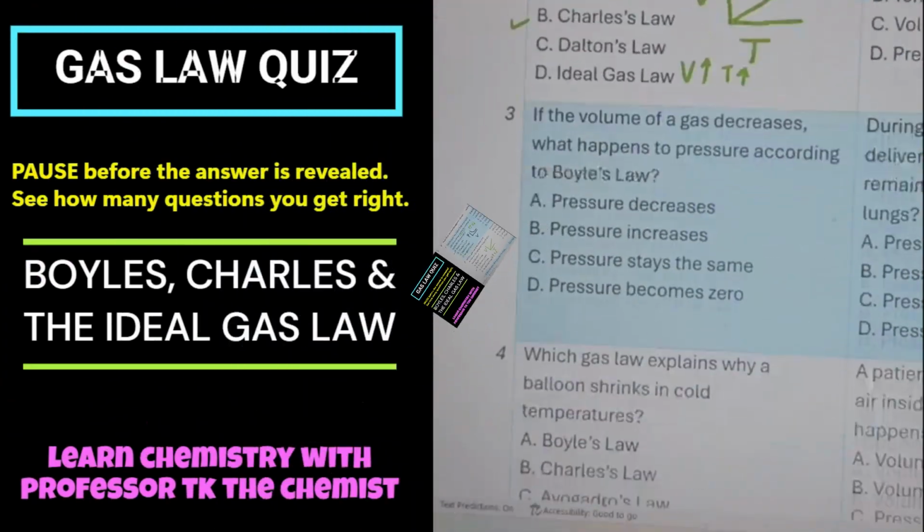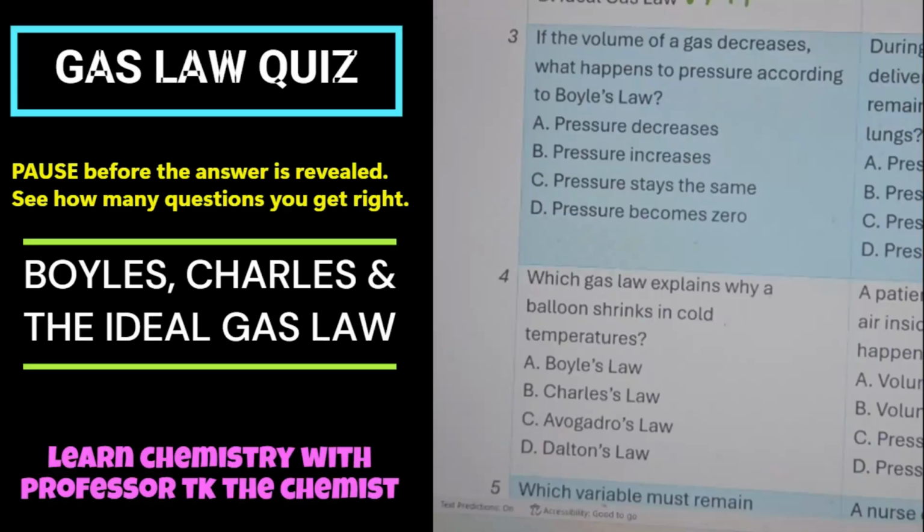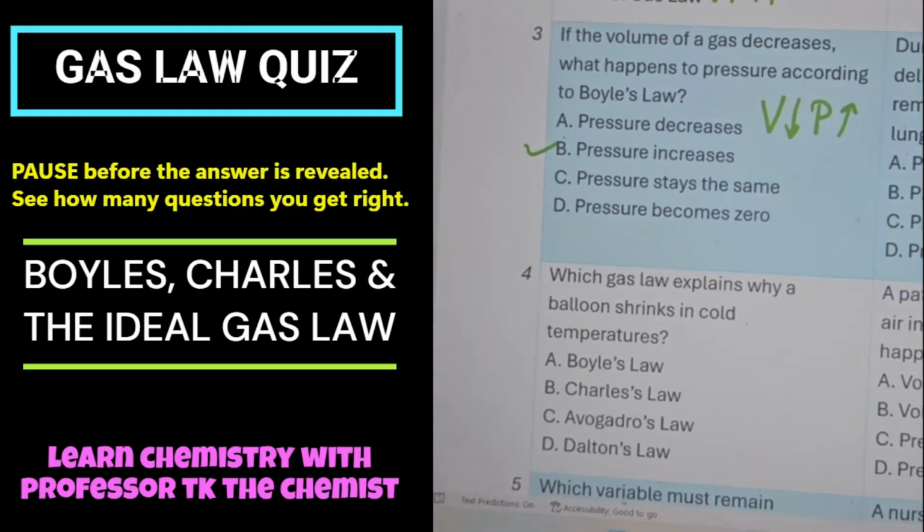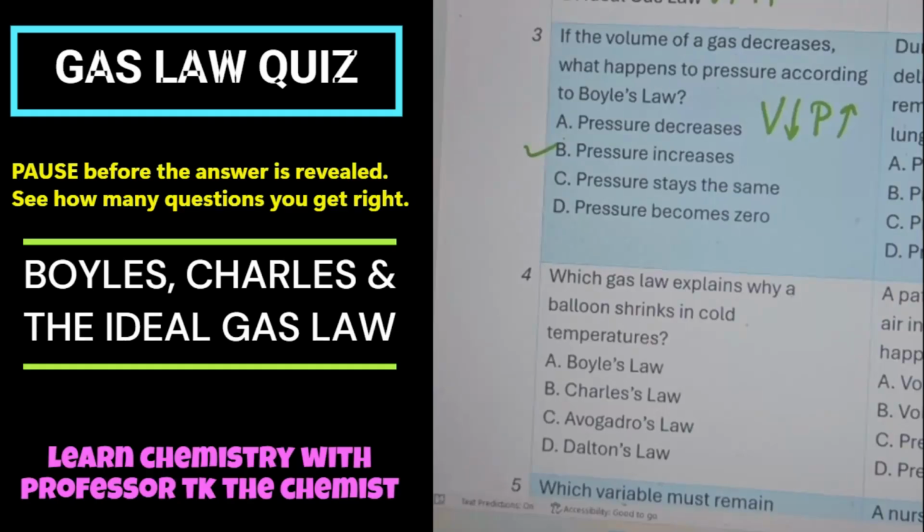All right, let's look at the next one. Number 3: If the volume of a gas decreases, what happens to pressure according to Boyle's law? We just talked about it. If the volume decreases, the pressure is going to increase. So for number 3, if you all put B, you are correct. That's right, Donnie or Danny. If one goes up, the other one has to go down.